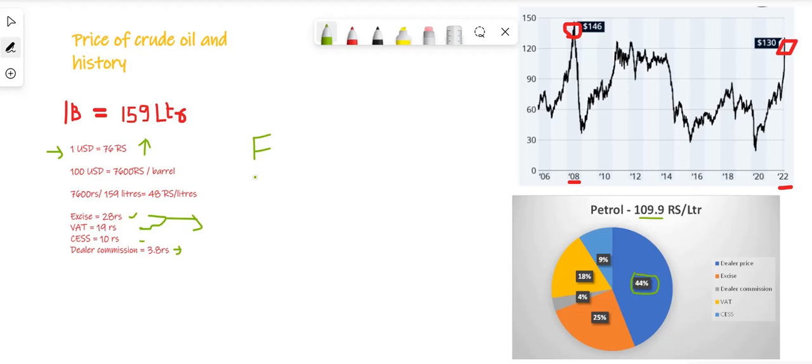Then there is another factor, which is government taxation and regulations. If the central government decides to increase the excise duty, then the price of the petrol is going to increase.